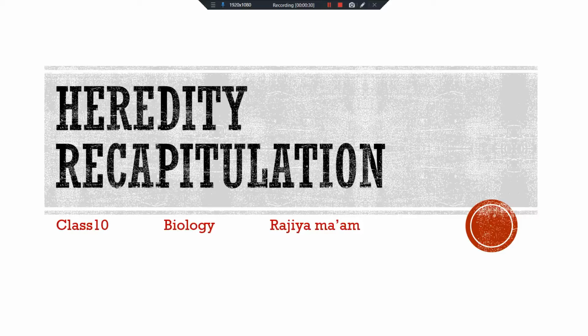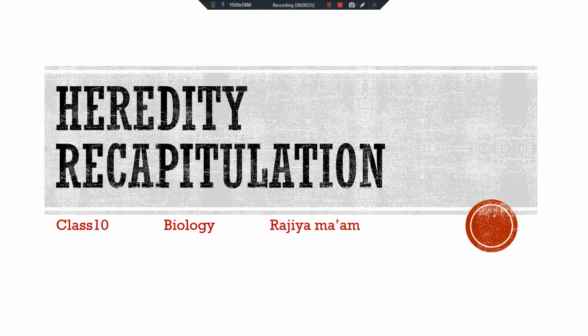Heredity means the transfer of traits from one generation to another generation. Then, what is the definition of genetics? What is a dominant characteristic? What are recessive characteristics or genes? So all the definitions, all the terms, you have to go through the video and learn properly.